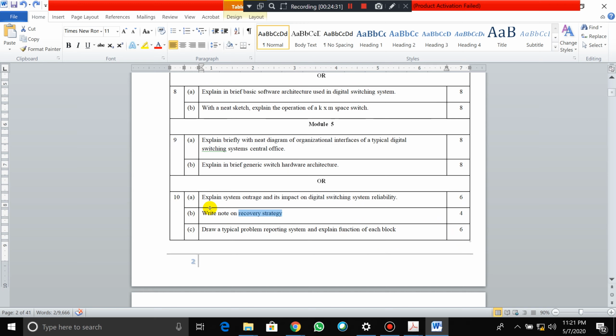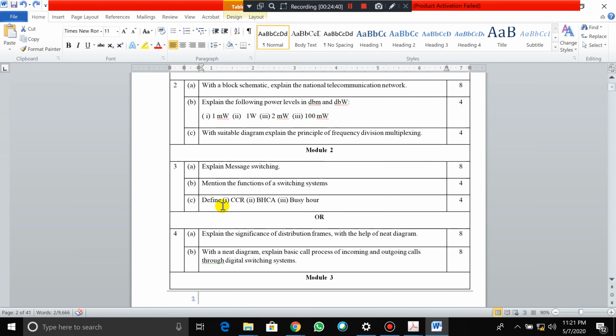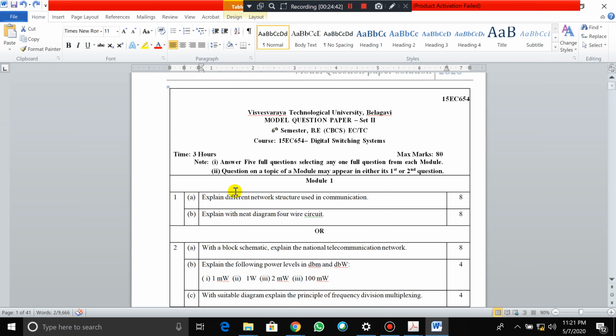So in total there are 10 questions, and each will have internal choices. Each module has 2 questions, and each question will be of 16 marks. This is a model question paper. I have also sent the solution, so kindly check.